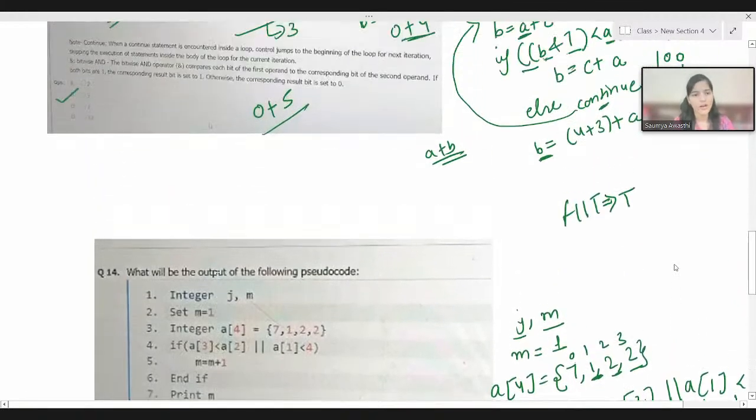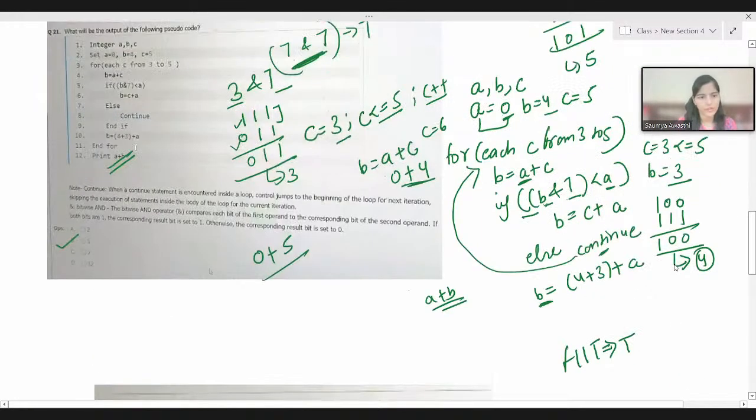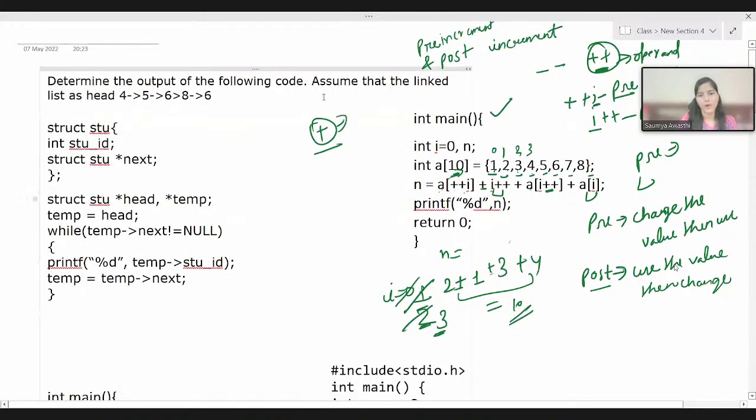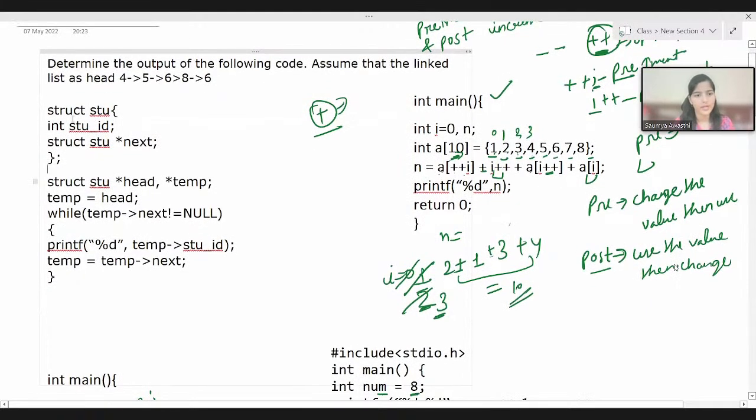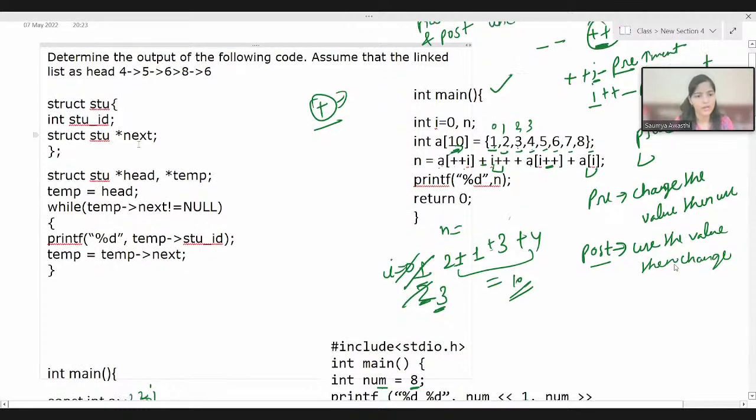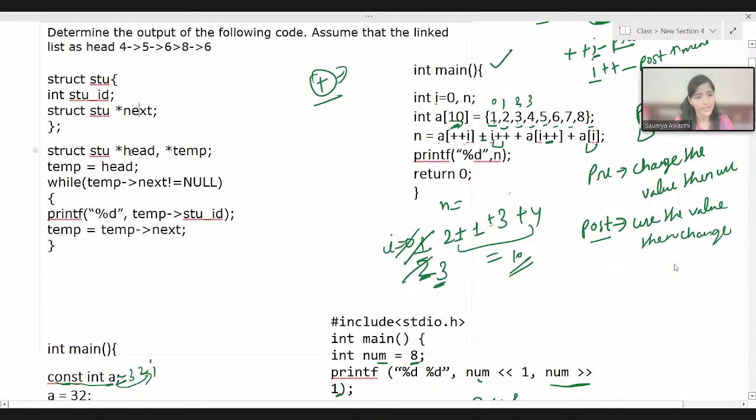Now I think we can discuss this question. The question was: determine the output of the following code. Assume that the linked list has head 4, 5, 6, 8, 6. We have to determine what the output would be. This question was asked in the TCS exam. Here you can see the structure of the node: there is one id and a next pointer that points to the next node. We have two pointers, head as well as temp, and temp is also pointing to the head itself.